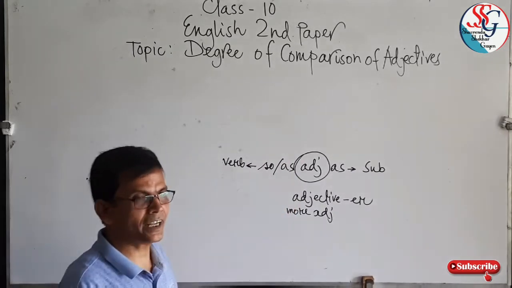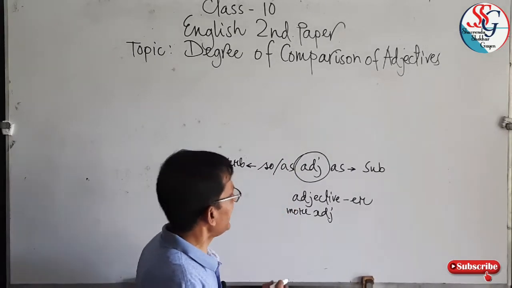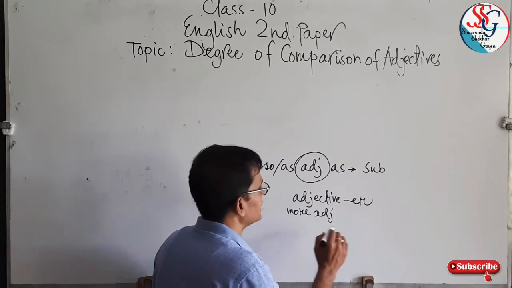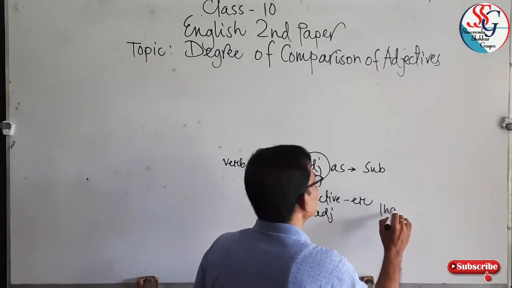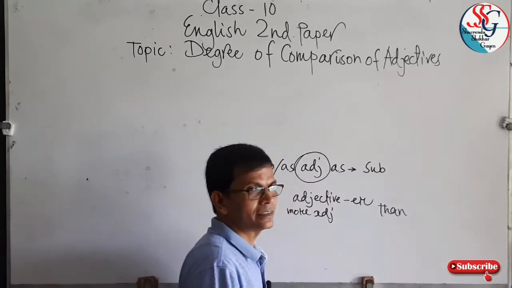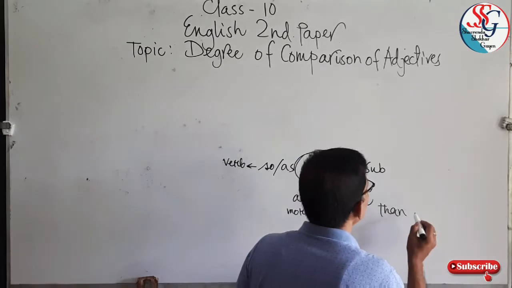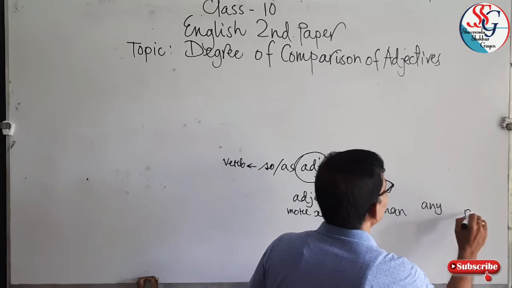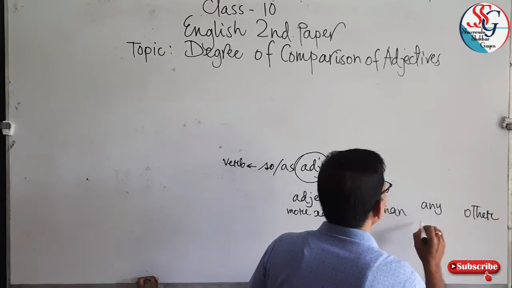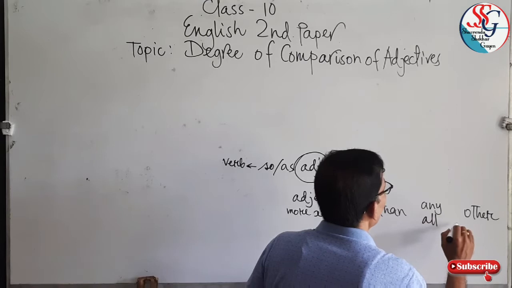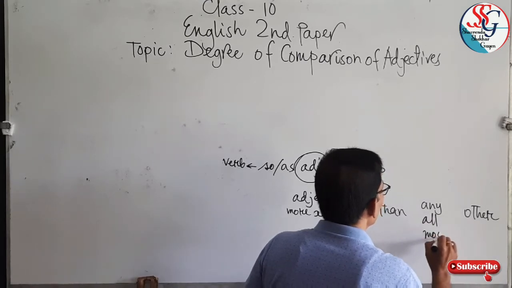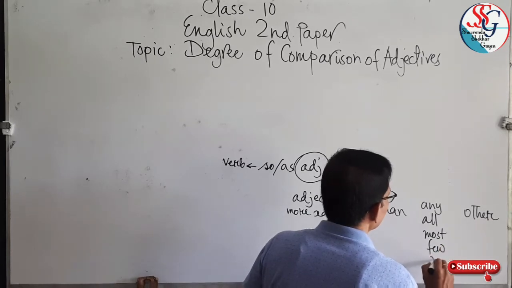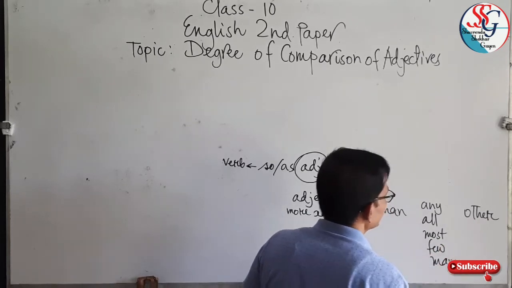Here is additional information. When you are adding er or you are adding more before an adjective, then the common word is than, and there are words like any other, all other, most other, few other, many other.